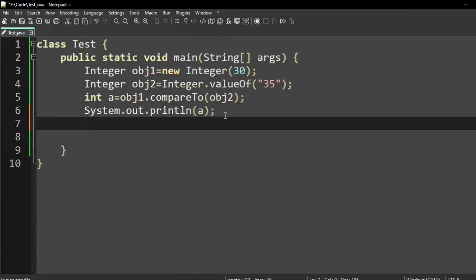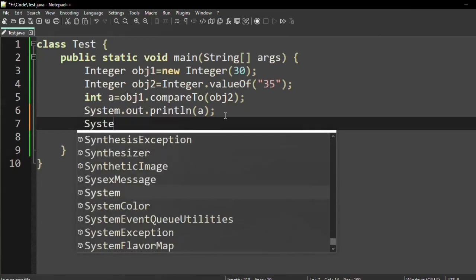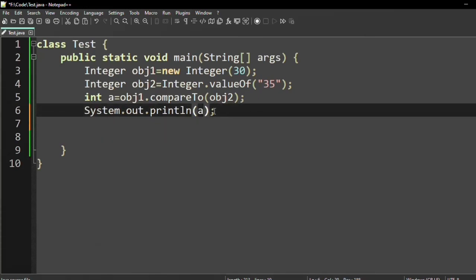Now we have another method, that is toBinaryString. So inside this a, we can write Integer dot toBinaryString, and we can pass the value, suppose 5.